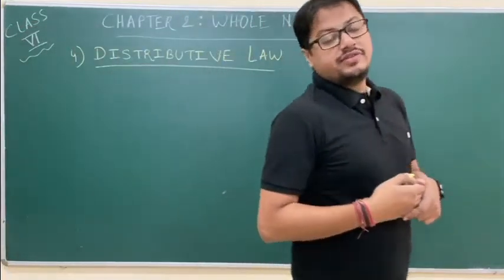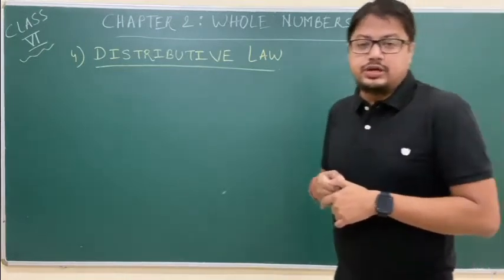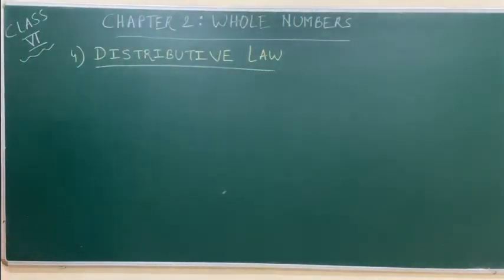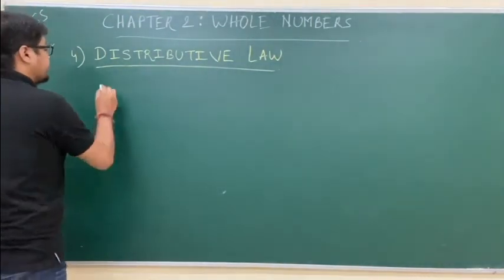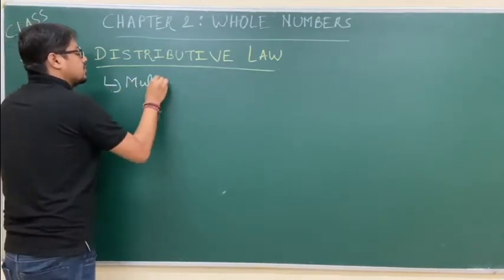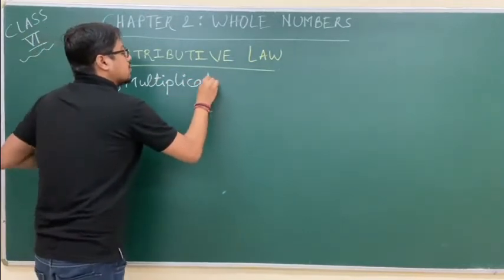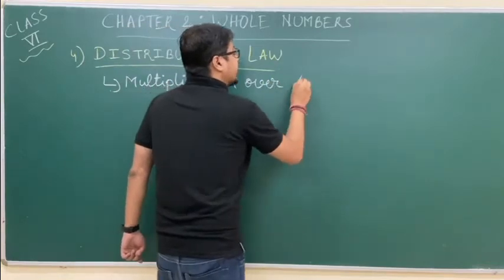So in this video we will see the last important property of whole numbers, that is called distributive law or distributive property. Now there are two kinds of distributive laws, students. Number one is distributive law for multiplication over addition.